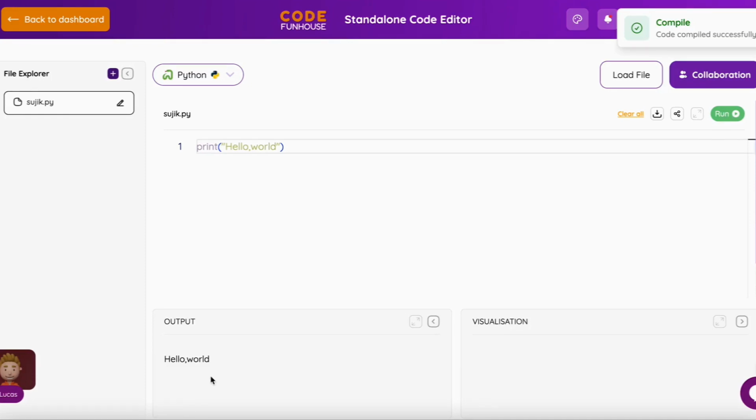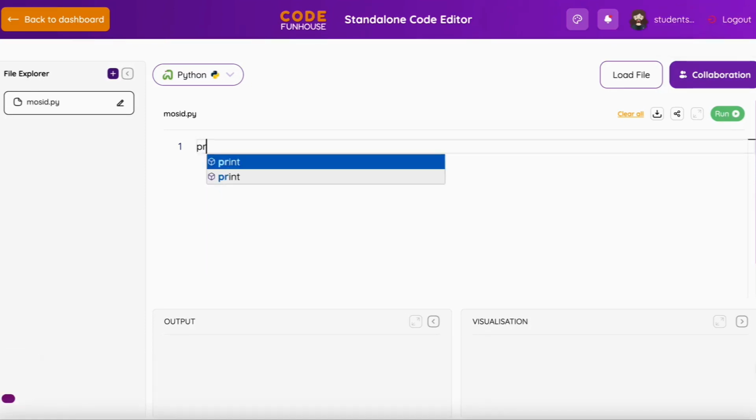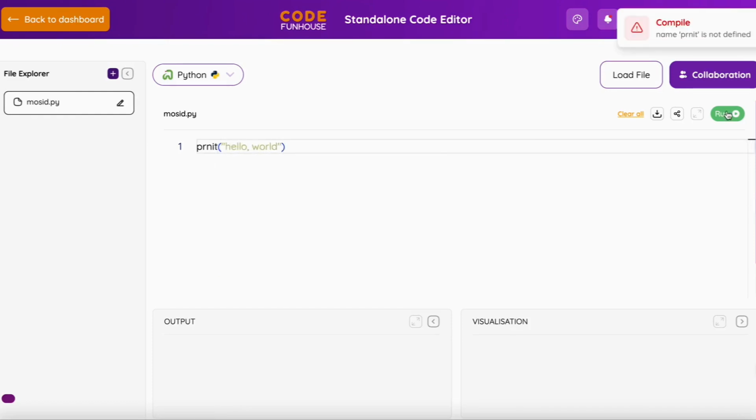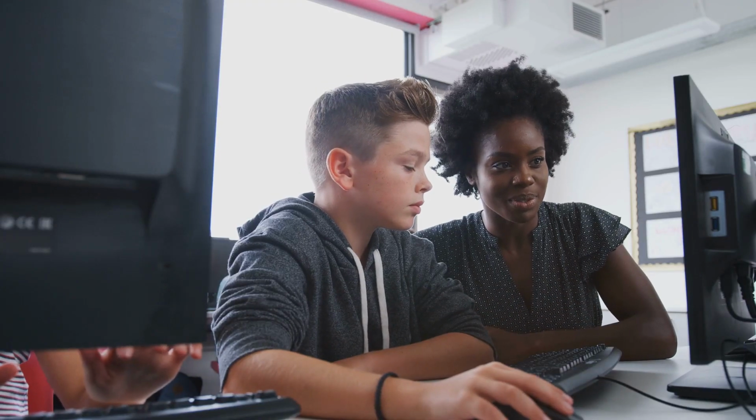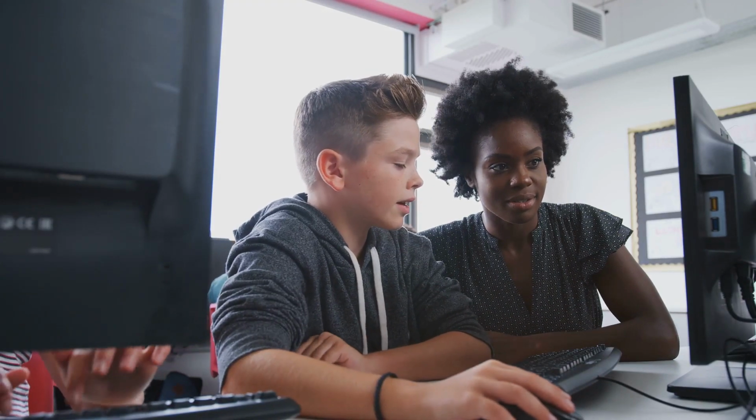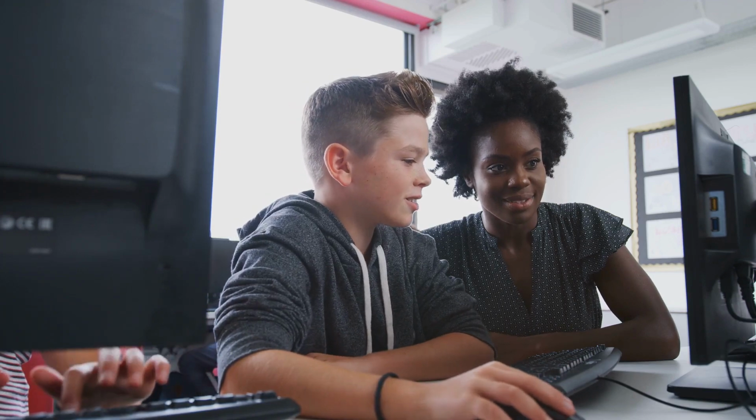Fantastic! You just wrote your first line of code, but what happens if you misspell something? Let's try it out. Type prinit hello world and run it. You probably got an error, didn't you? That's because prinit isn't a command in Python. The computer doesn't understand it, and that's a syntax error.